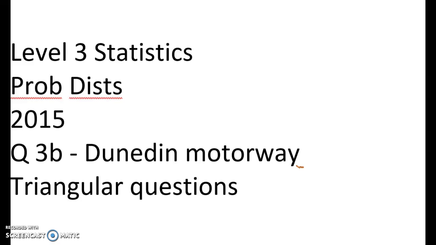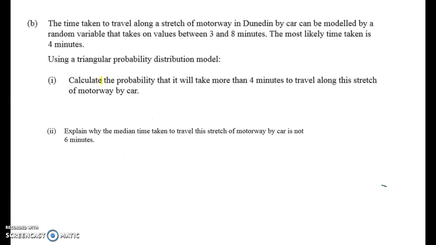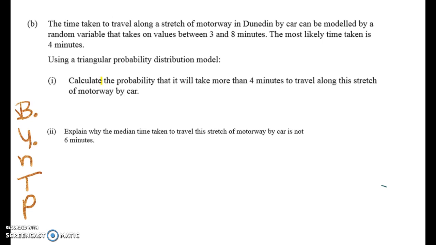This is question 3b from the 2015 paper, and it's a triangular question. The question is pretty straightforward, and they tell us which distribution to use. Remember, if they don't, we're choosing from these 5 distributions: binomial, uniform, triangular, normal, and Poisson.